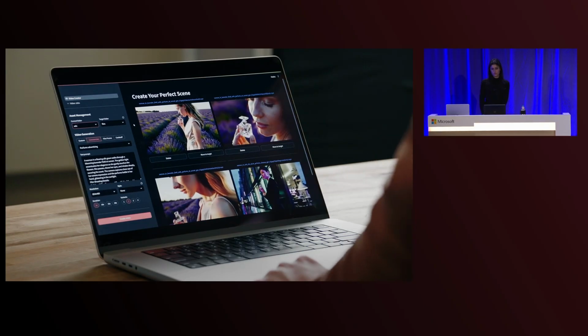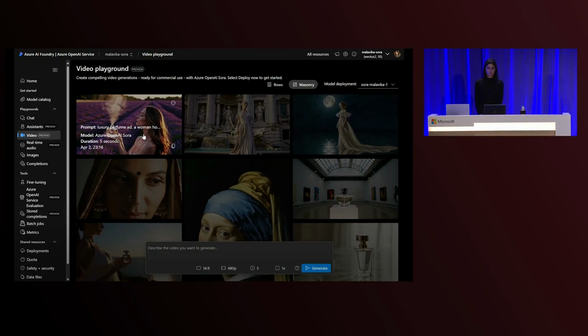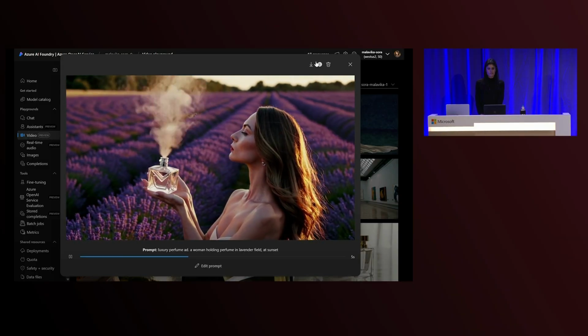Let's walk through a couple of scenarios where Sora can elevate your creative outputs. First, a luxury perfume brand aiming to launch a new fragrance. We use Sora to generate a beautiful commercial, offering a glimpse of the fragrance's versatility.